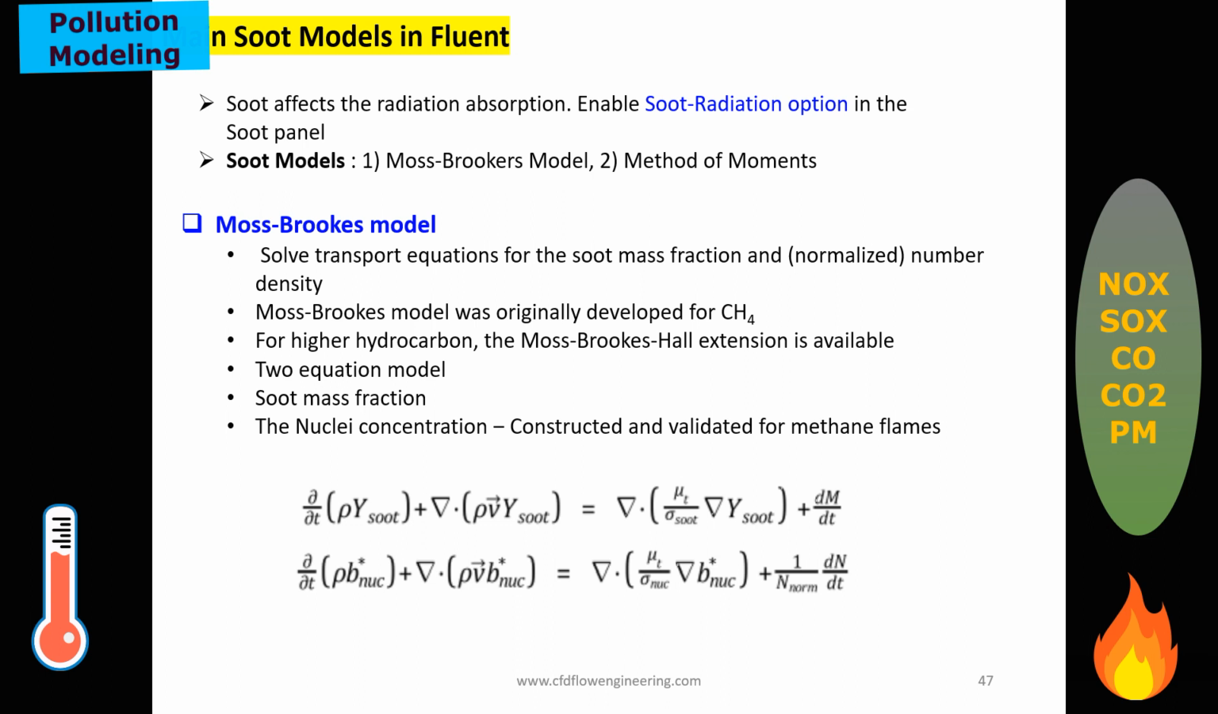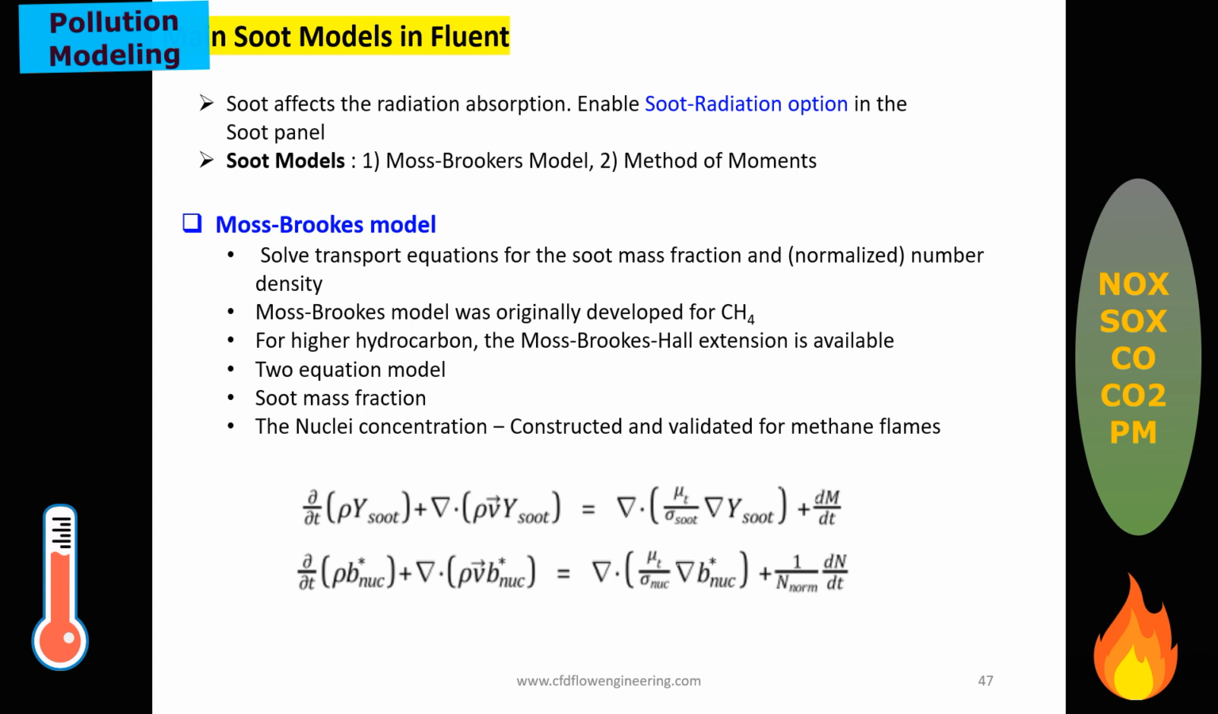The Moss-Brookes model was originally developed for methane, because methane is the ideal fuel for combustion. It has very simple chemical kinetics, and it is easy to understand. For higher hydrocarbons, the Moss-Brookes extension is also available. You can see it in the literature.